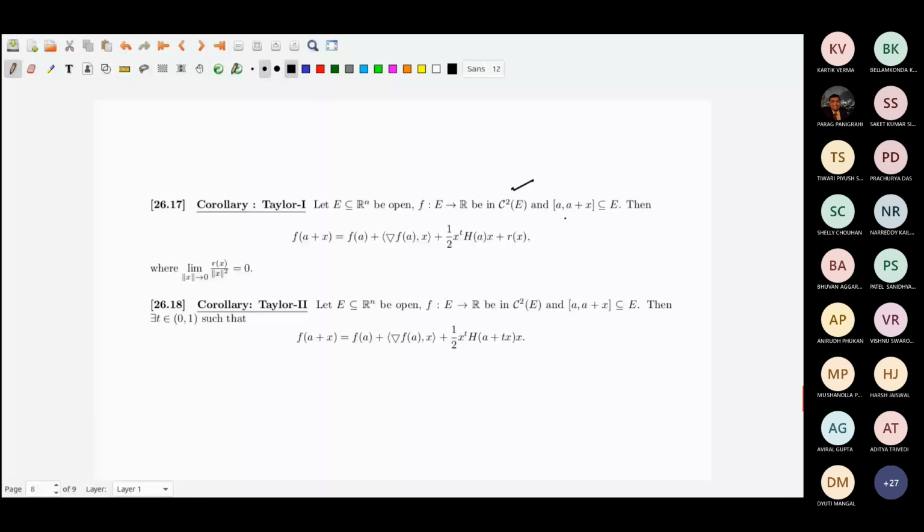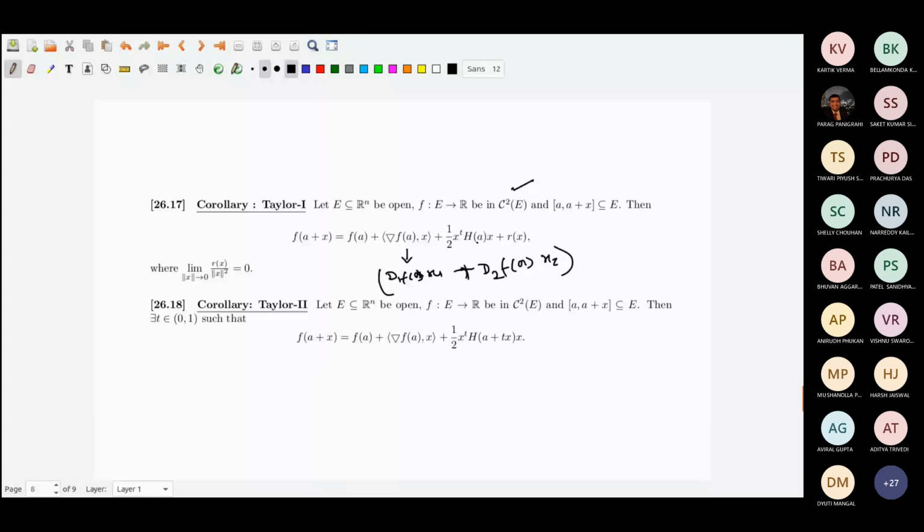Then f(a plus x) is equal to f(a) plus grad f(a) dot x, which basically means D_1 f(a) x_1 plus D_2 f(a) x_2, the first term that I had written, plus one half x transpose H(a) x.